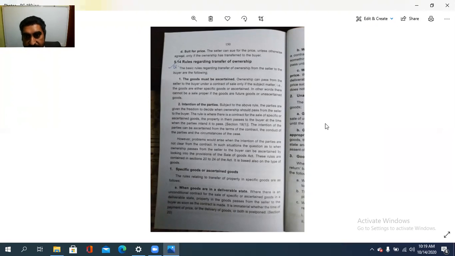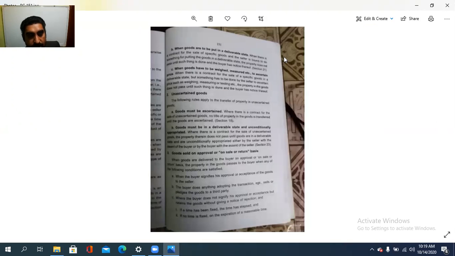Or the third case is what? Goods have to be weighed or measured in order to ascertain the price. And the value kanakakkan vendita, goods need to be weighed or measured. These are the cases with regard to ascertained or specific goods. While for unascertained goods, the goods must be ascertained. Transfer of property in unascertained goods requires that they be ascertained and in a deliverable state, so that they can be unconditionally appropriated, and goods sold on approval or on sale or return basis. These are the cases with regard to unascertained goods, meaning the value is not ascertained.